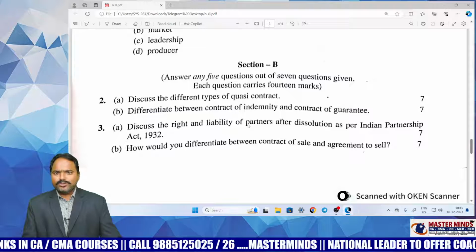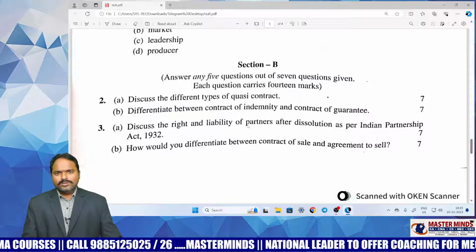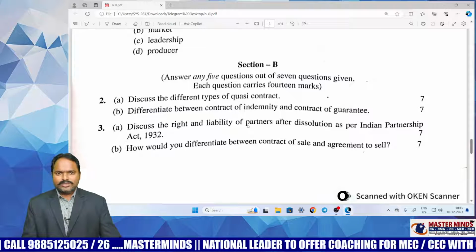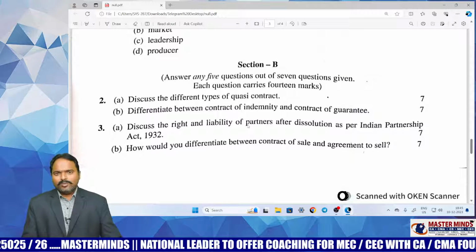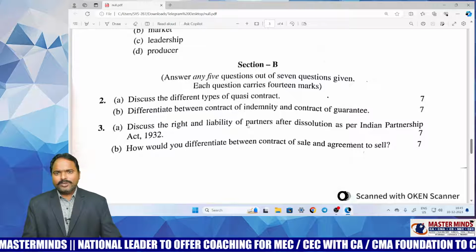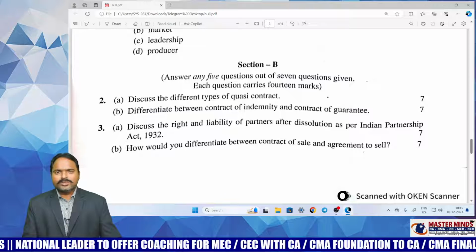Straight questions, simple questions. Even the descriptive type of questions are very straight and simple, so any student can answer. With a little bit of presentation skills, he has to decide how much content to write based upon the number of marks. He has to present the content depending upon the number of marks, and then he can get the marks. He can even get 50 to 60 marks easily.